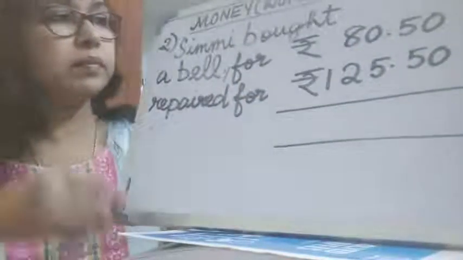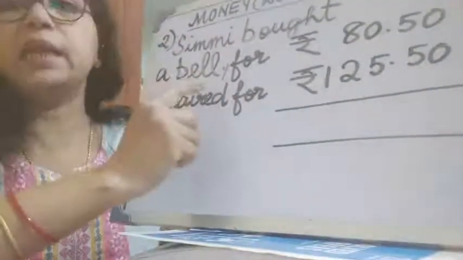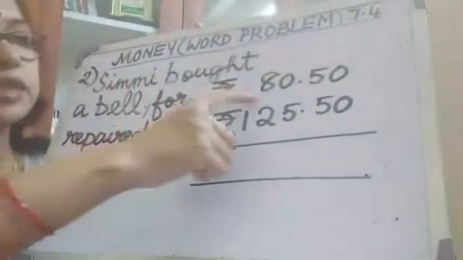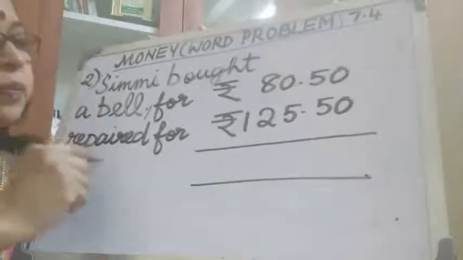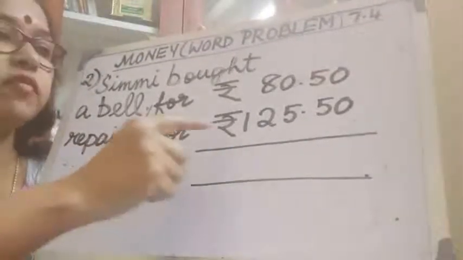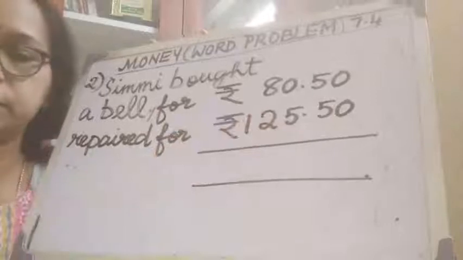So Simi did 2 things. One, she bought a bell for her bicycle, and second, she repaired her bicycle. Let us see here. Simi bought a bell for rupees 80.50, and she repaired for rupees 125.50.